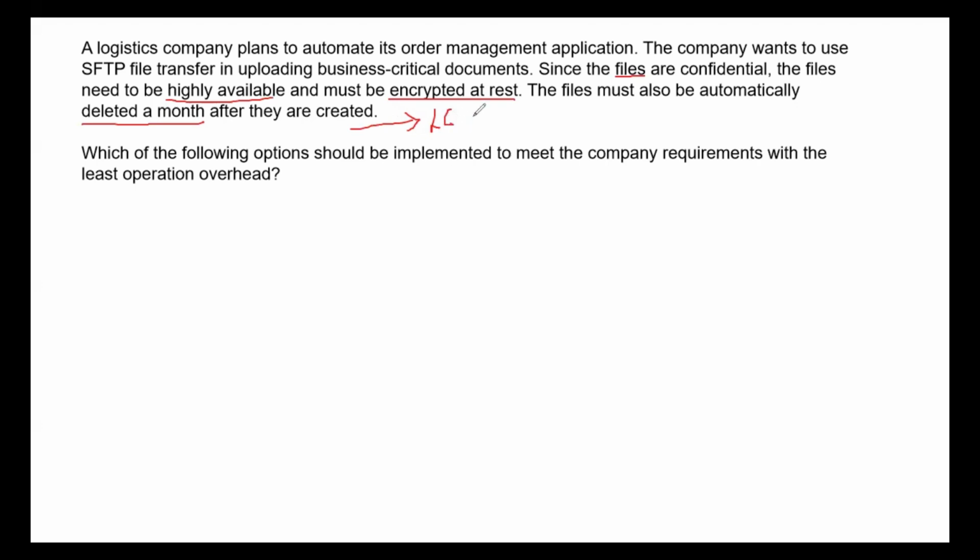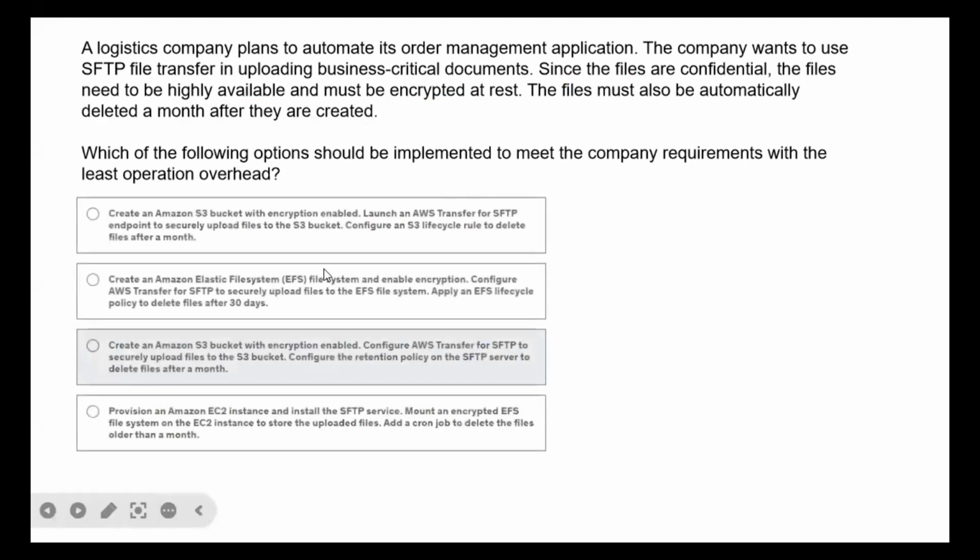So we have the S3 lifecycle policy, which will automatically migrate the active data, that is from the S3 standard bucket, to the inactive storage class. So we need to pick an option that talks about S3 based encryption as well as using a lifecycle policy. That is the keyword that we have from this question. Now let us go through the choices. The first choice is create an S3 bucket with encryption enabled, launch an AWS Transfer for SFTP endpoint to securely upload the files into the S3 bucket, configure an S3 lifecycle rule to delete the files after a month.